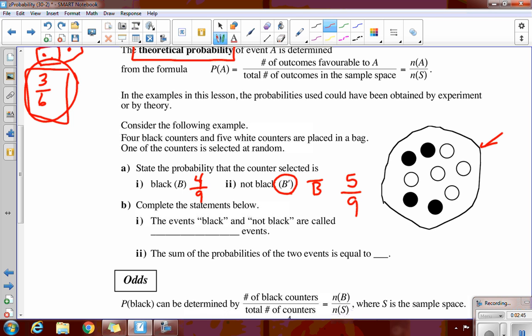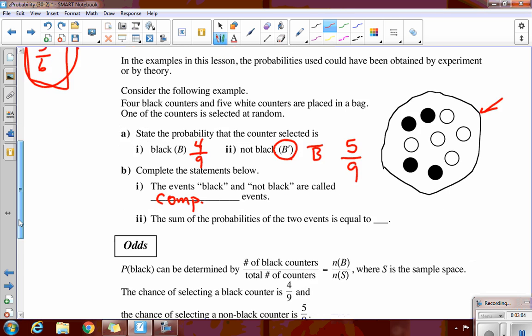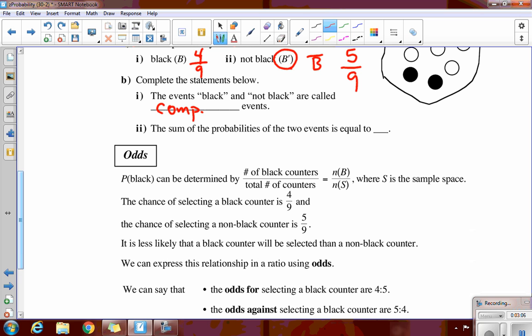No. The opposite one, Logan says. What's the opposite one? Complementary. Okay, these are complementary events. Getting black and not getting black. The sum of the probabilities of these two events, what should it be if we added those two things up? It should always be 1. Okay, make sense?